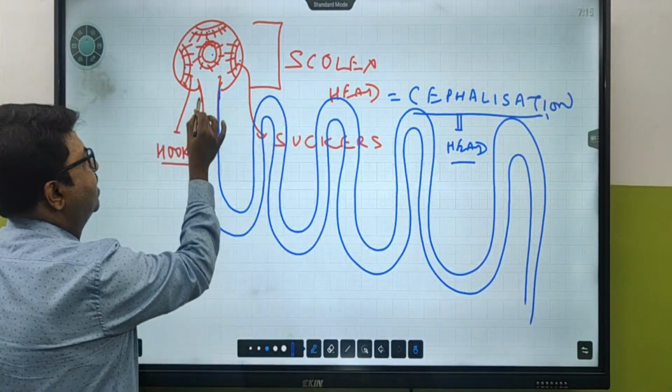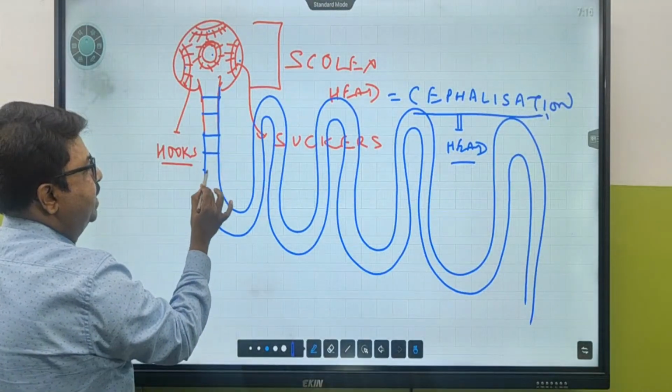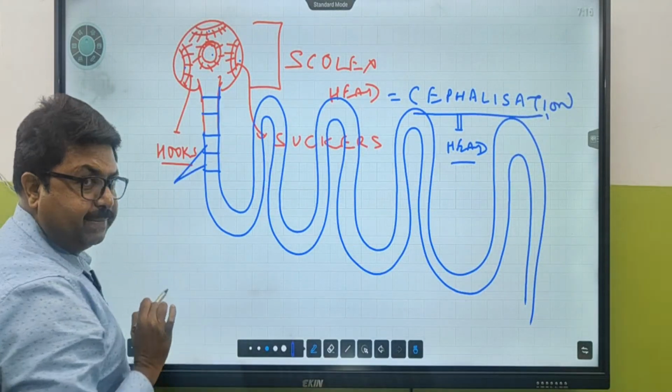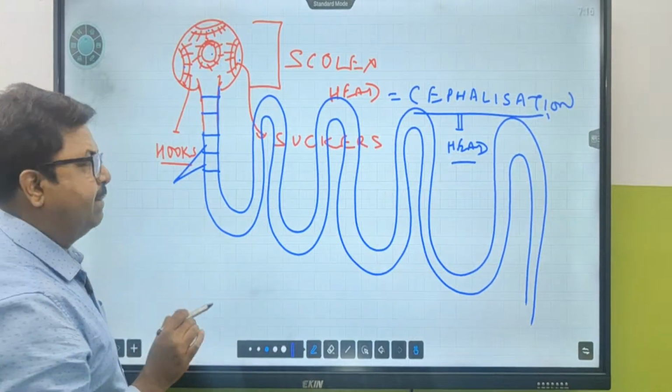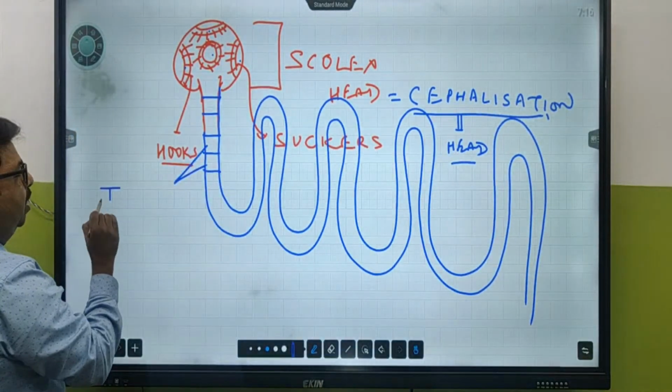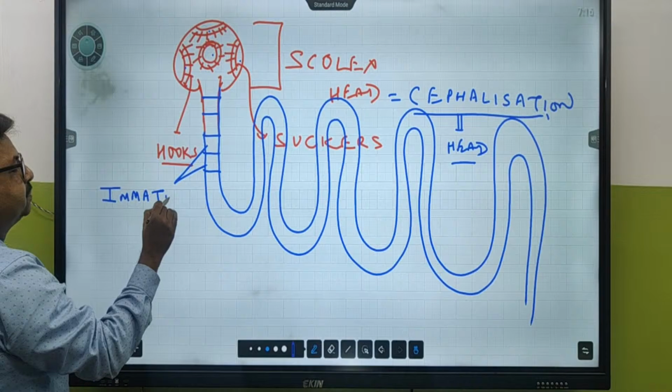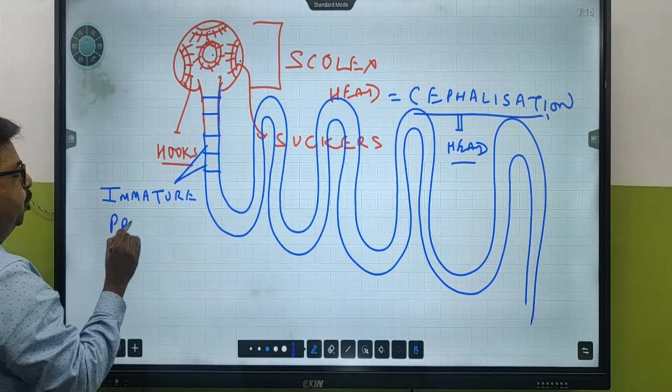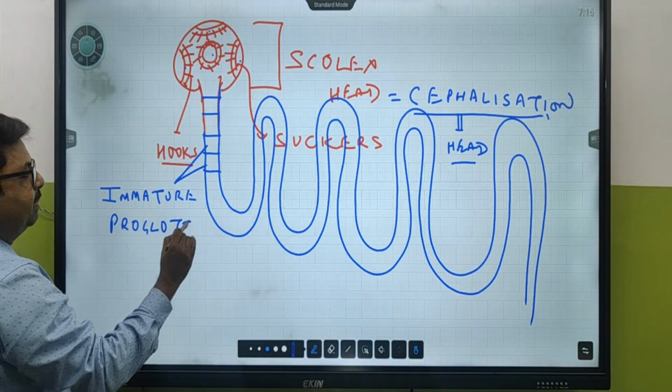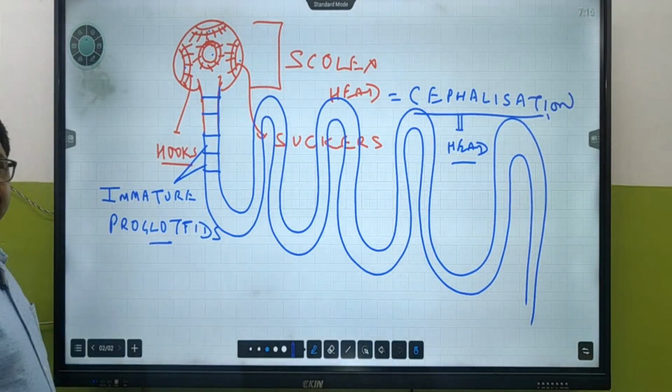Don't consider it metameric segmentation. These small segments are called immature proglottids.